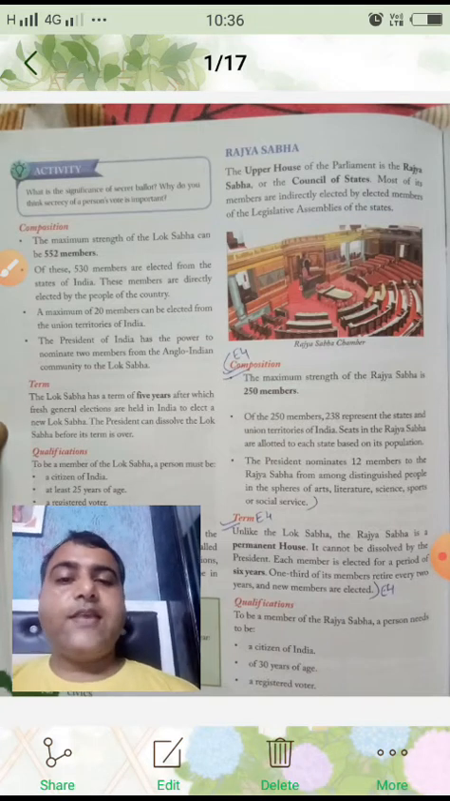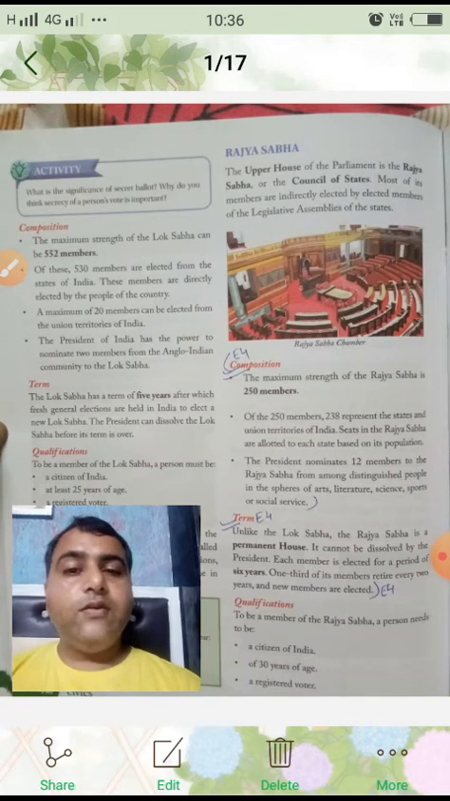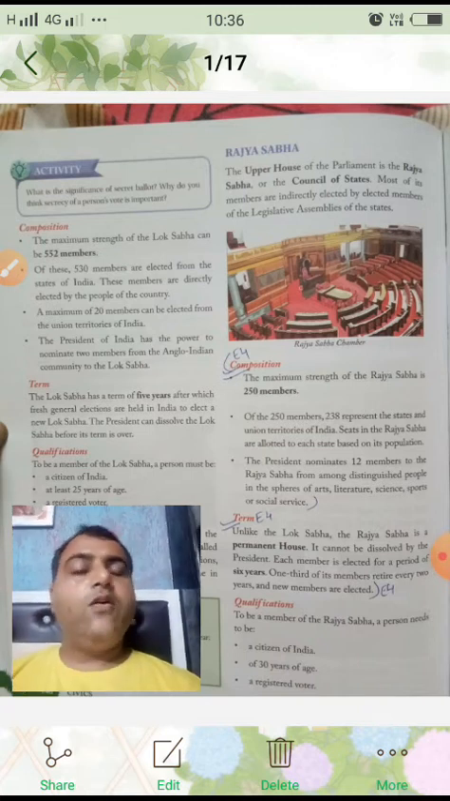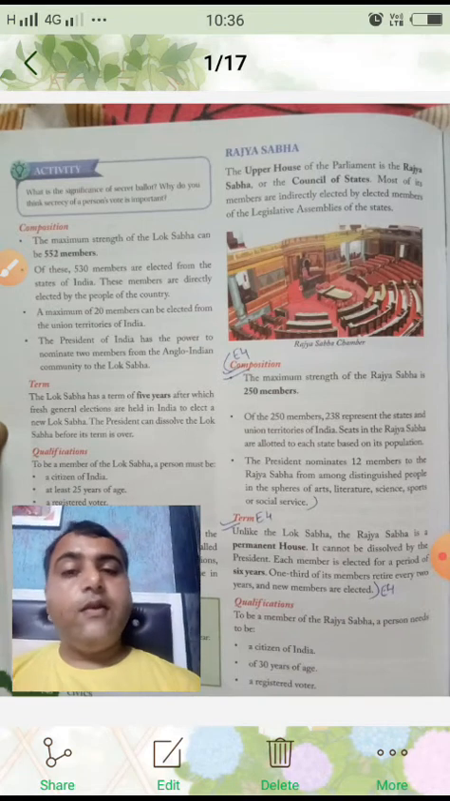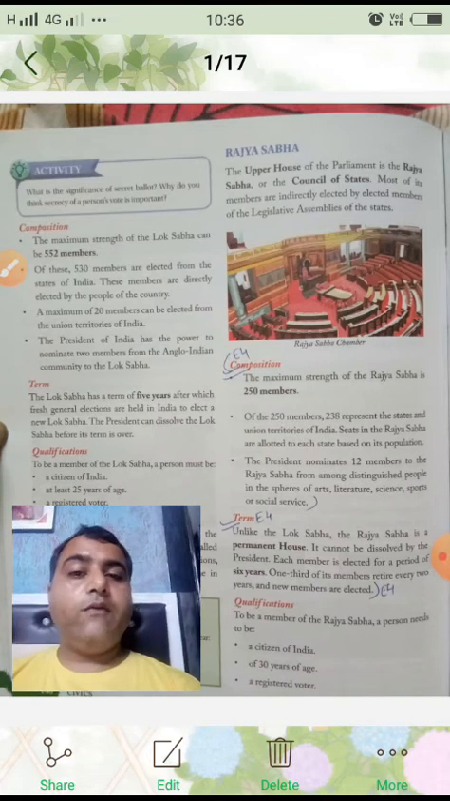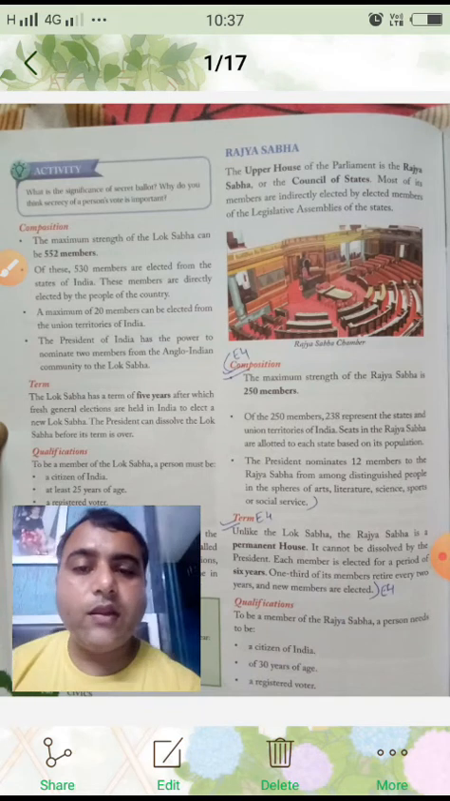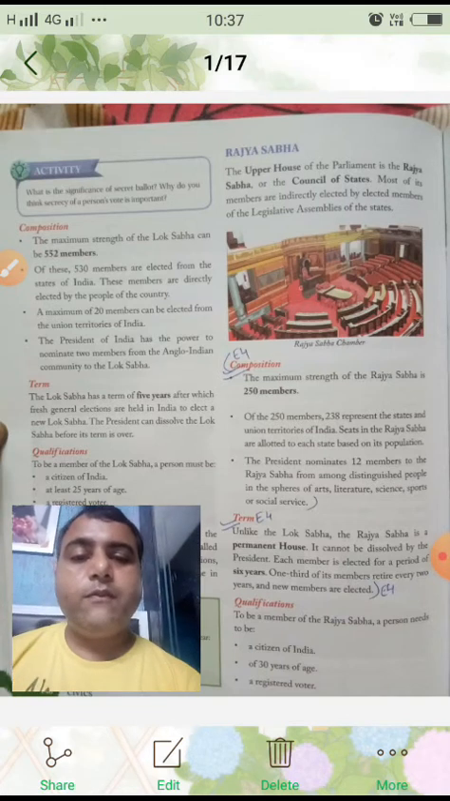Then the third point is given: a maximum of 20 members can be elected from the Union Territories of India. And the last point in composition: the President of India has the power to nominate two members from the Anglo-Indian community to the Lok Sabha. That is, two members from the Anglo-Indian community can be nominated by the President to the Lok Sabha.